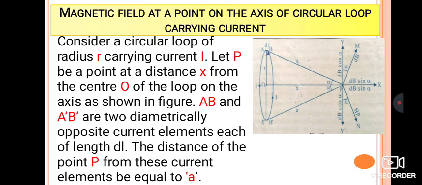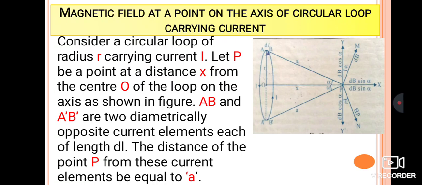So in this case, the circular loop having radius r carries current I, and we have to take a current element. We have taken two sides, AB as well as A dash B dash. AB is nothing but a small segment of the current element, that is dl. So, a current element of length dl. And similarly the distance of point P from the current elements, we can write as A. So understand this.